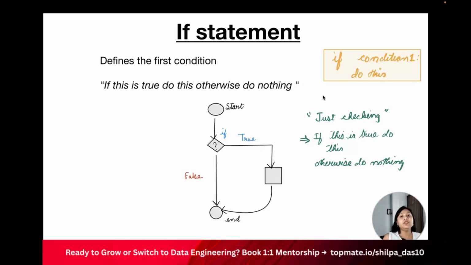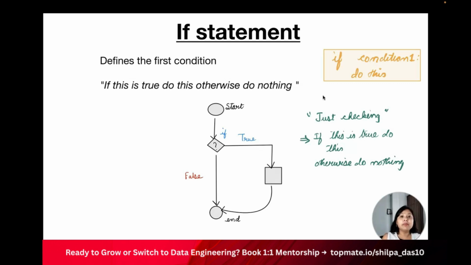Let's say it's a Monday and you will be traveling to office, right? Your cab needs to arrive, pick you up from your home and drop you at the office. If the cab arrives, then you will go by cab. If let's say there's some problem and the cab doesn't arrive, then you will either take your own car or public transport, right?